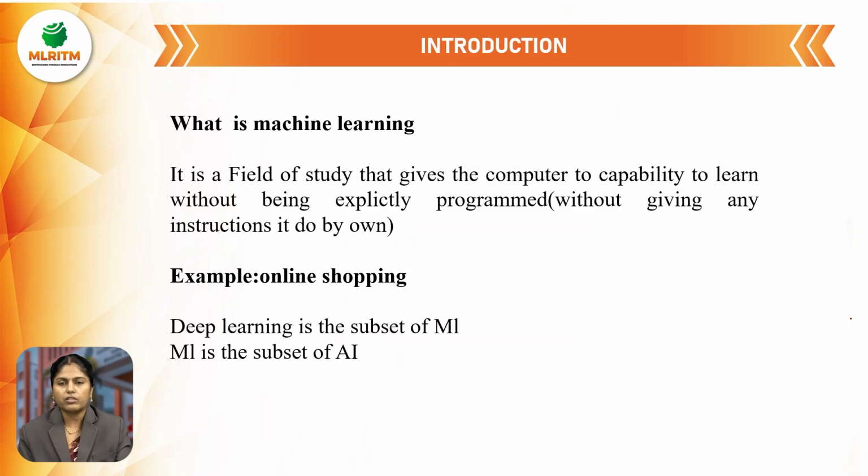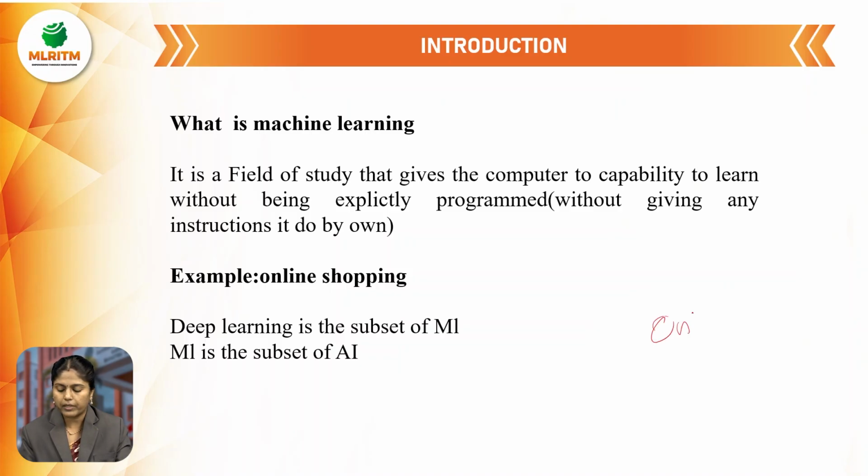Generally, if you are giving instructions to the computer, the computer is going to perform certain operations. But in machine learning, without giving instructions each time, it is going to perform. We just give some instructions at the start, and with those instructions only, it is going to generate all kinds of operations. Let us see one example, online shopping.